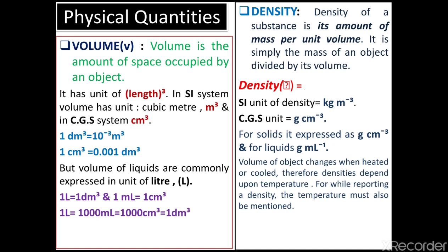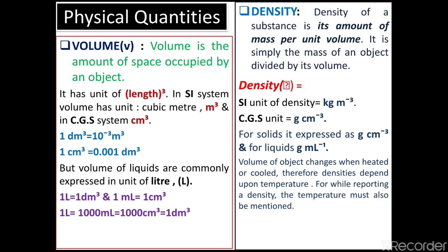Now the volume part. It has the unit of length cubed. In the SI system, volume has the unit cubic meter, and in the CGS system, volume has the unit centimeter cubed. The SI unit of density is kg m^-3, and in CGS the unit is g cm^-3.